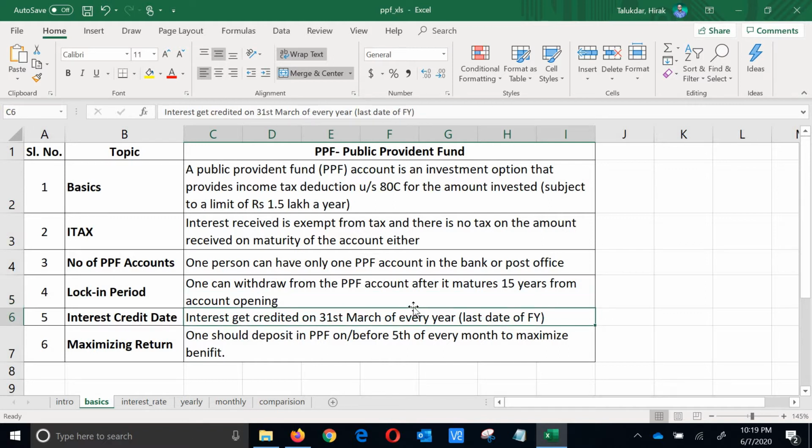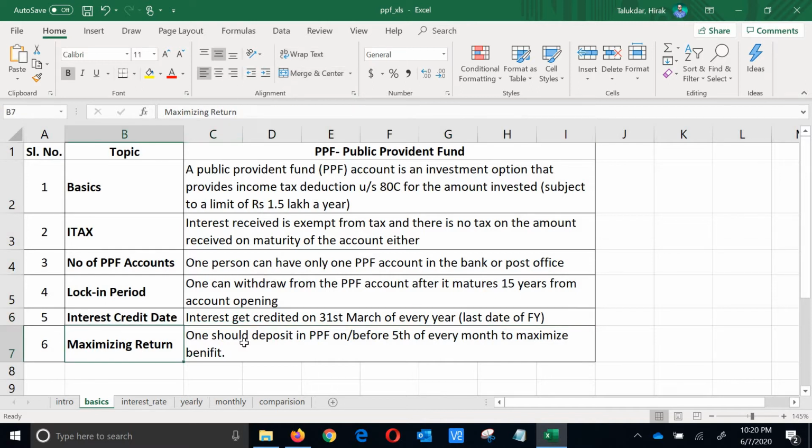On which day does the interest get credited? You can put money into the PPF account from 1st April of a financial year to 31st March. Whenever you want, you can put in the amount, and the maximum amount can be 1.5 lakh, and the minimum amount I think is 1000 rupees. And at the end, on 31st March, the last day of the financial year, your interest gets credited based on that year's investment and the previous years' accumulated amount. The total interest gets credited into your account on 31st March.